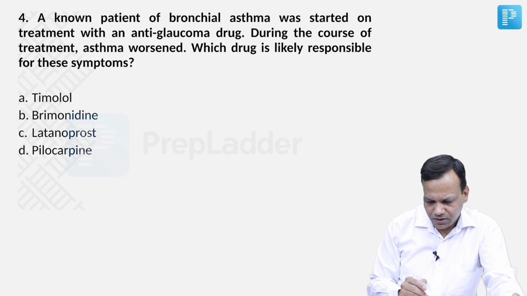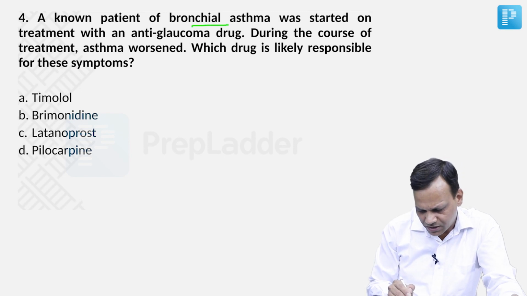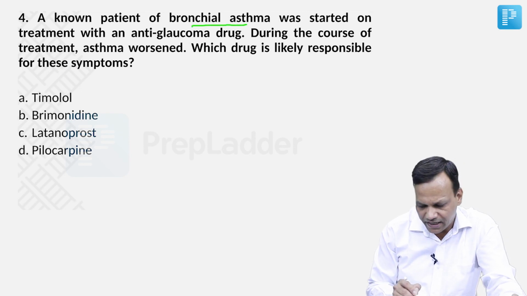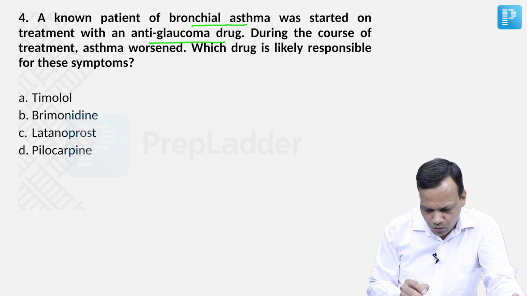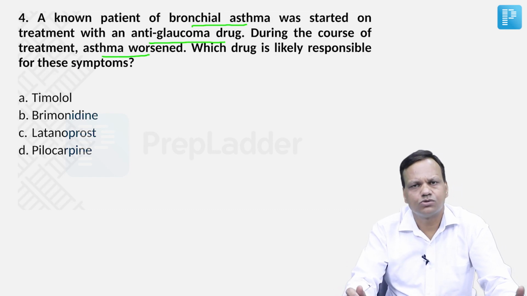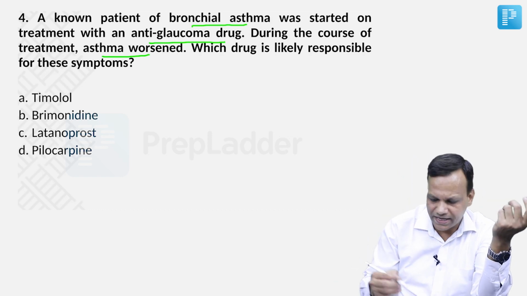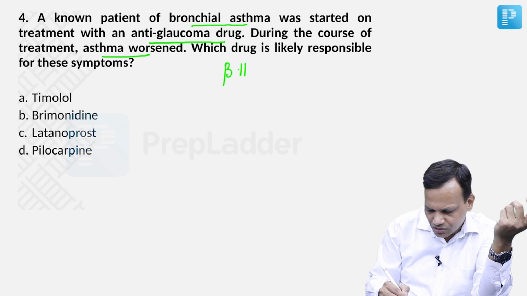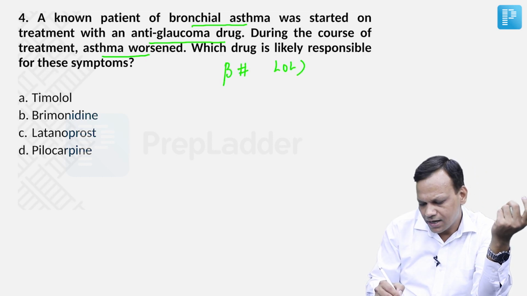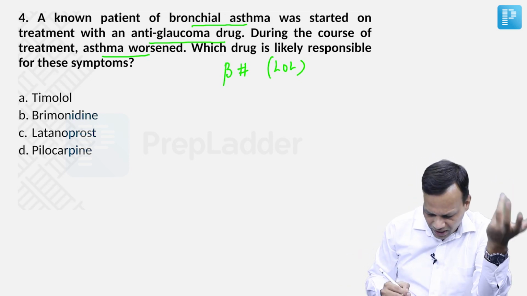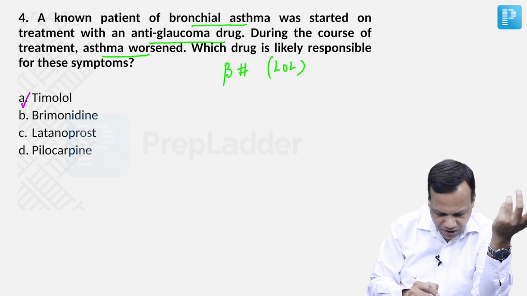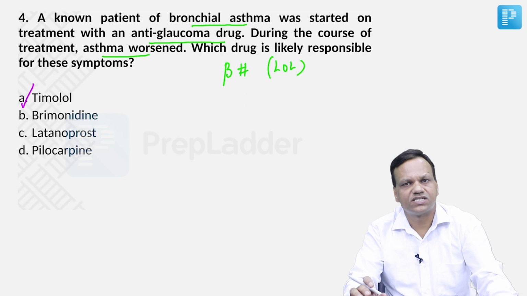It's an easy one. A known patient of bronchial asthma was started on treatment with an anti-glaucoma drug. During the course of treatment, asthma worsened. Simple question, which anti-glaucoma drug can cause worsening of asthma? We all know that it is beta blockers. The drugs ending with LOL are beta blockers. The commonly used beta blocker in glaucoma is timolol. So timolol can worsen asthma.